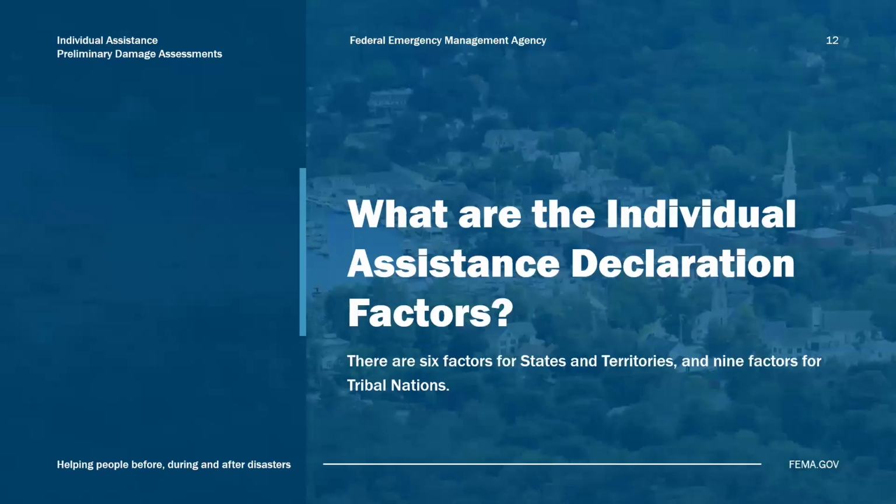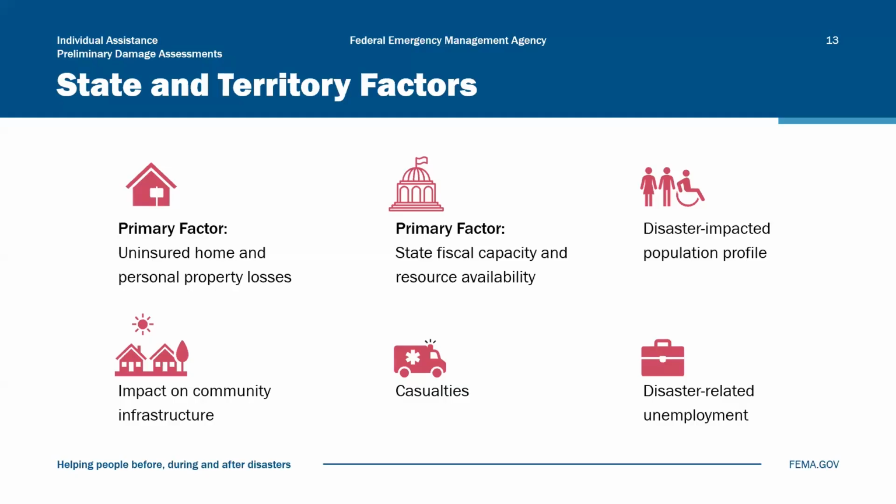FEMA considers 6 declaration factors when evaluating a request for the IA program for states and territories, and 9 factors for tribal governments. The 6 declaration factors for individual assistance are listed here on your screen. The principal factors FEMA will consider include the estimated cost of assistance for uninsured homes and personal property losses, and the resource capability and capacity of the requesting government. For more detail on each of these factors, reference the FEMA PDA Guide and the FEMA Individual Assistance Program and Policy Guide.